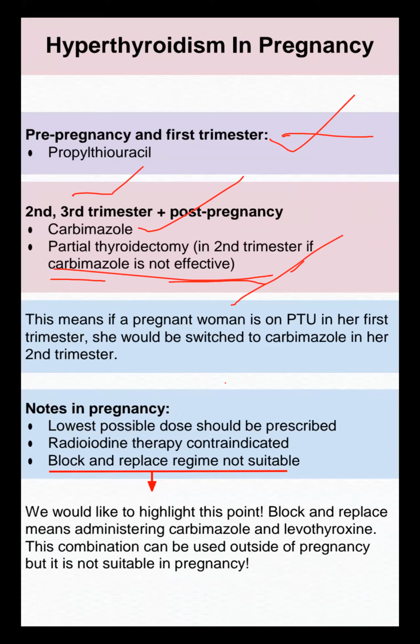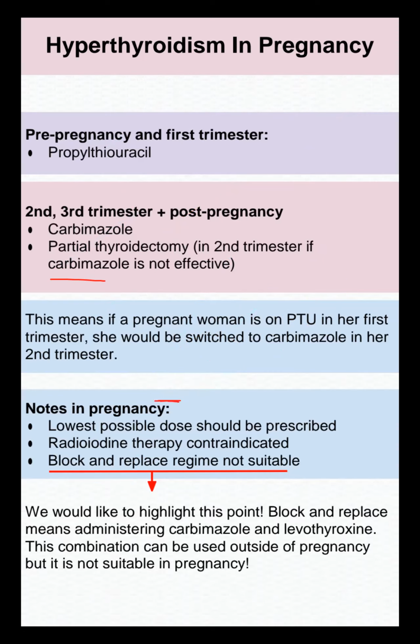This means if a patient is pregnant and on propylthiouracil in her first trimester, she should switch to carbimazole in the second trimester. It's a very high yield exam question, very important. My DHA candidates, every candidate, this is very important. First trimester propylthiouracil and second trimester carbimazole if it is not controlled.